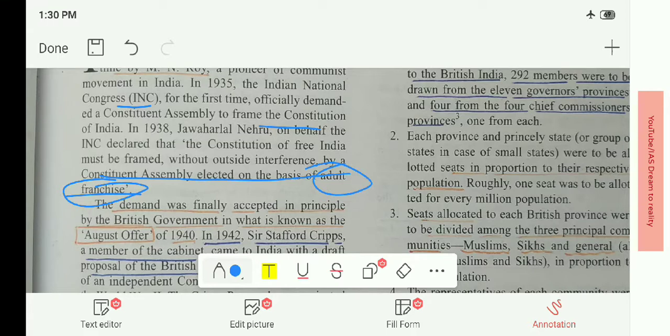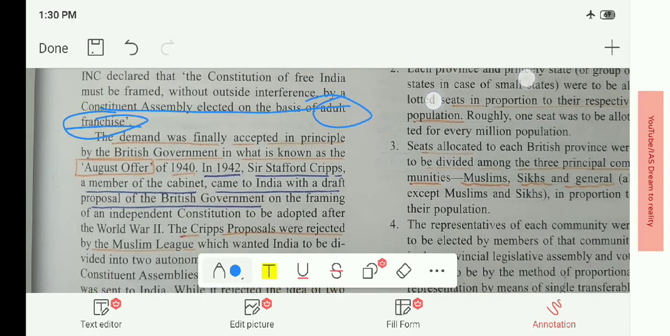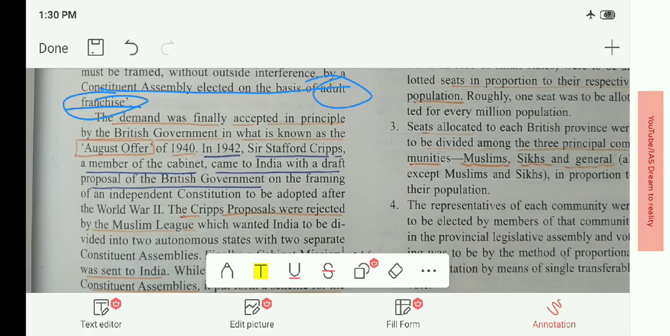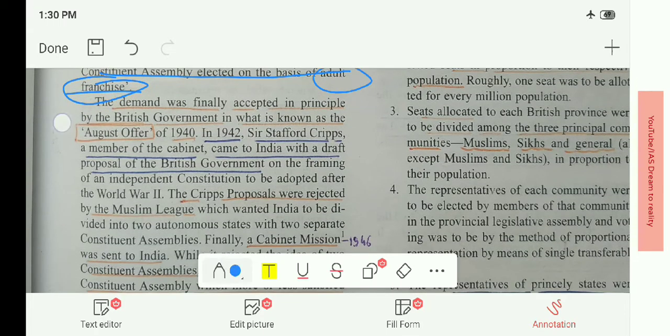Next, the demand was finally accepted. This demand was finally accepted in principle by the British government in what is known as the August Offer. This is important. In the August Offer, Jawaharlal Nehru's demand was accepted. When was the August Offer made in India?